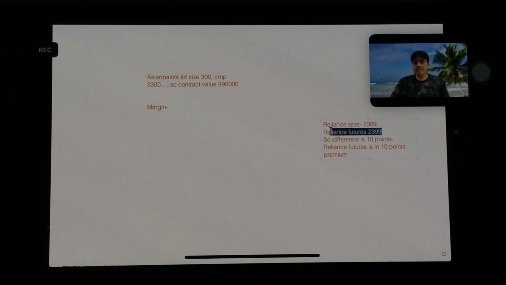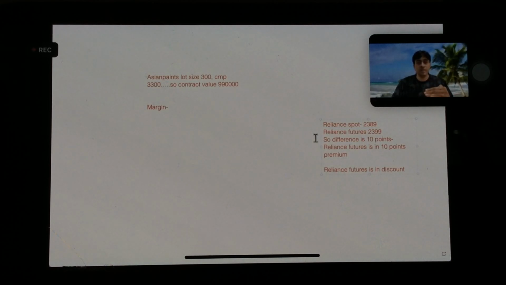And if the Reliance futures is less than 2389, if it's 2380, then we call it that Reliance futures is in discount, right? If the futures price is less than the spot price, we call it discount, and if the price is more, we call it futures is in premium. Clear? So how can we use this for our benefit?